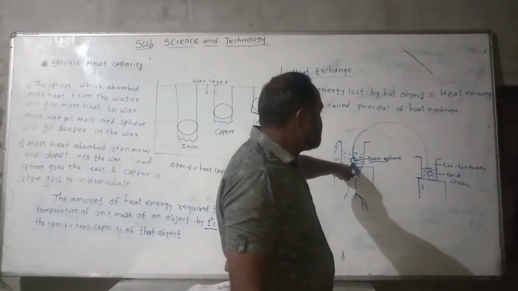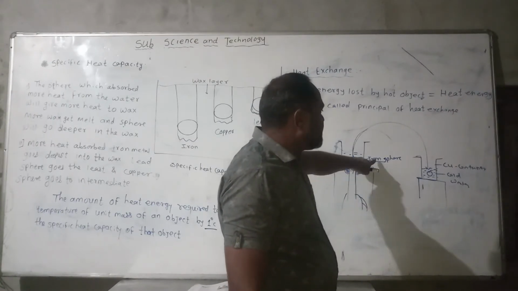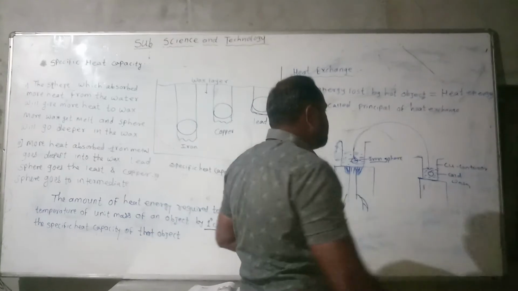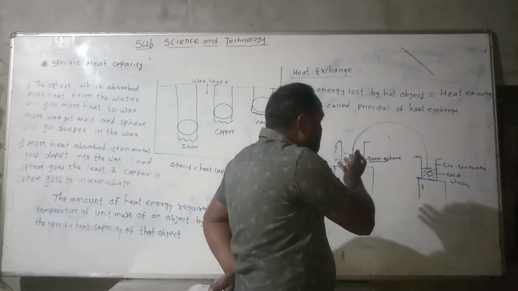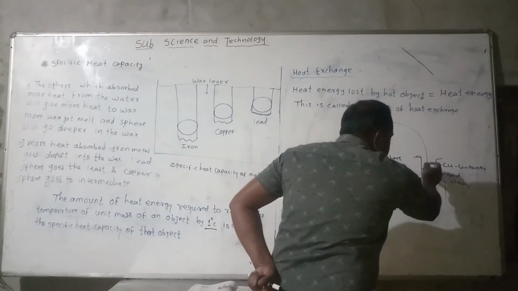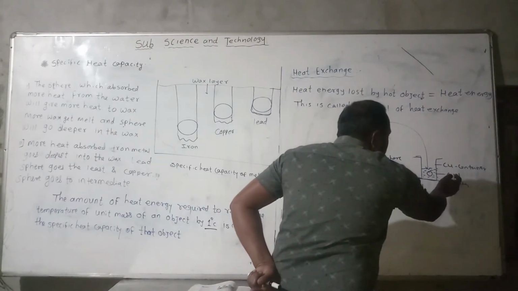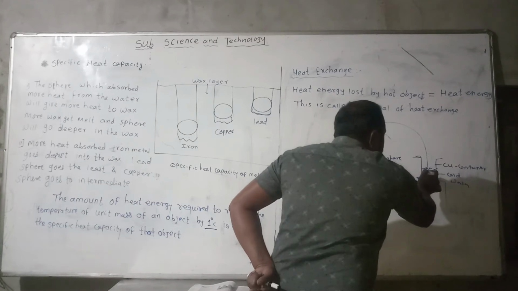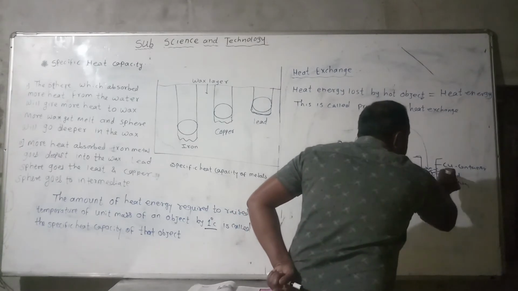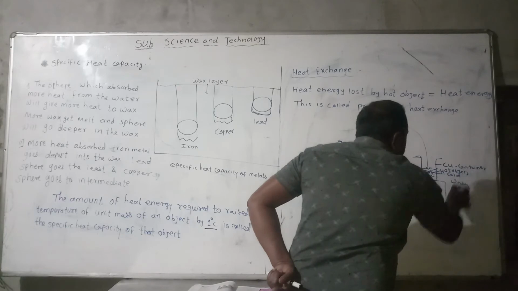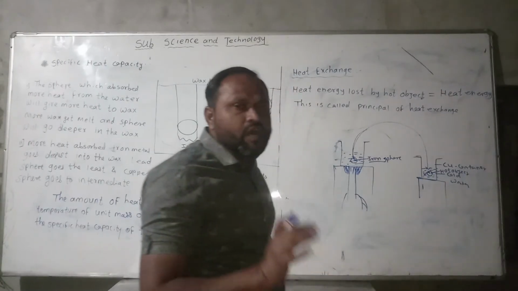The iron sphere is the hot object, which gained heat energy from the water in the beaker, and it is put inside the cold water and copper container. The sphere is the hot object, and the water and copper container are the cold object.